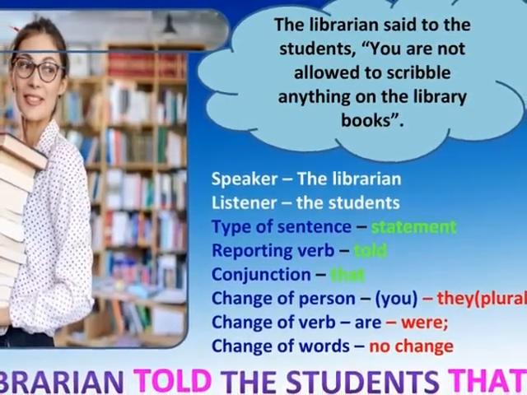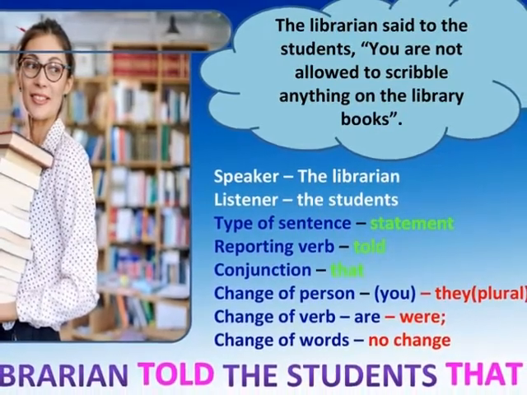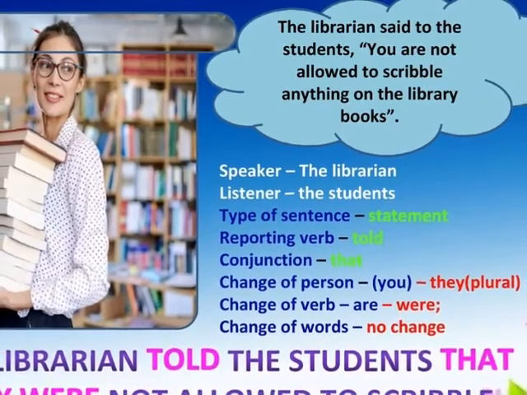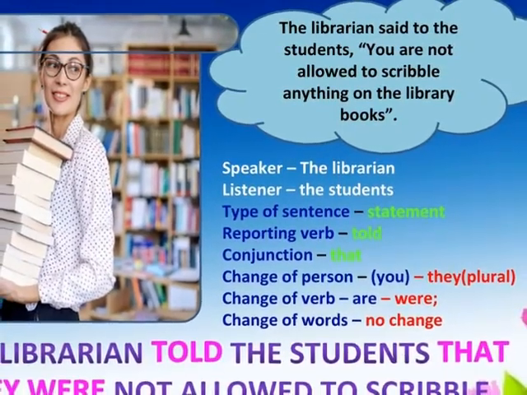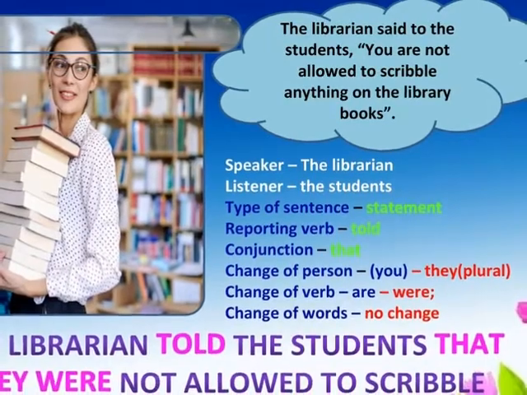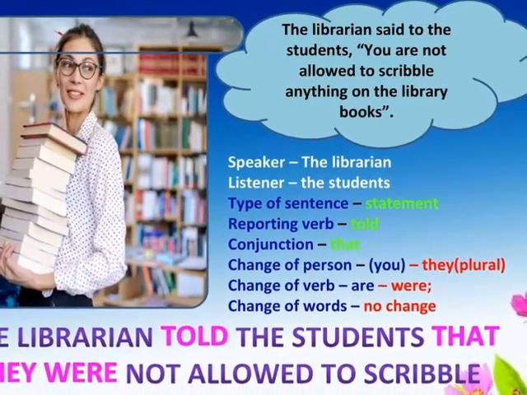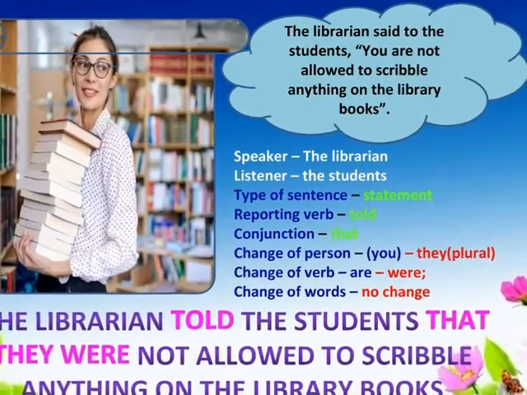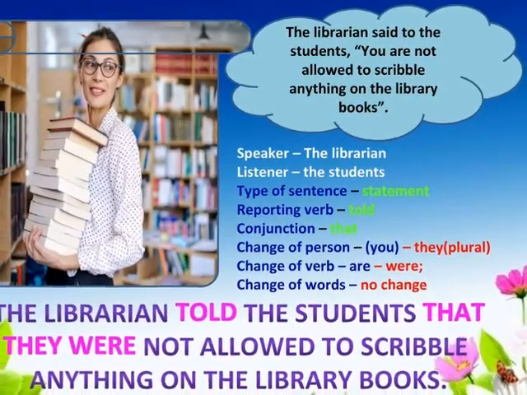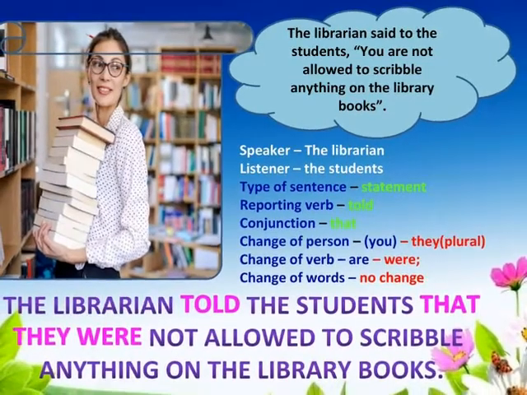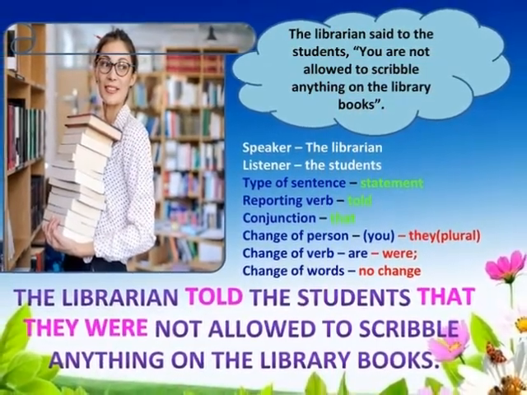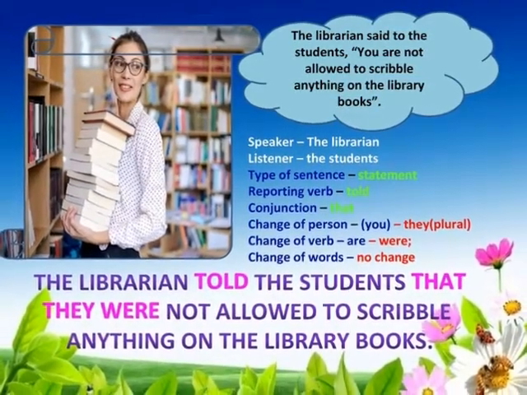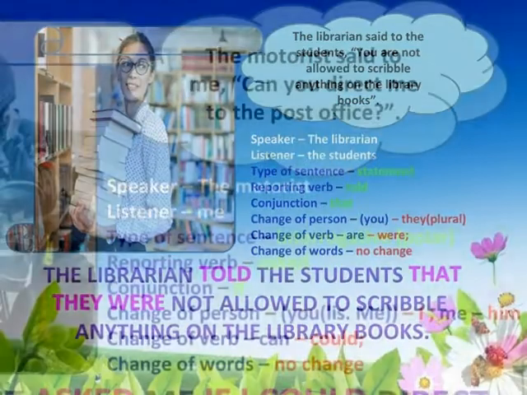on the library books. In this sentence, the speaker is the librarian and the listener is the students. The type of sentence is statement and therefore the reporting verb is told and conjunction is that. The change of person: you refers to the listener, the students, who are in the plural form, and it is changed into they. The verb are is changed into were. There is no change in words and it is reported as the librarian told the students that they were not allowed to scribble anything on the library books.